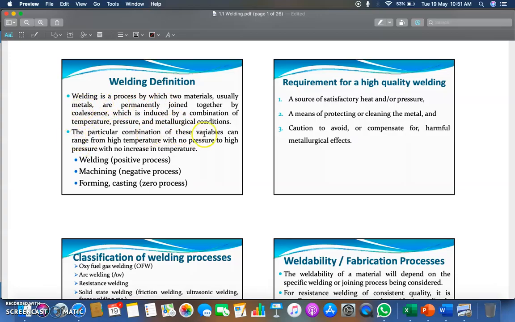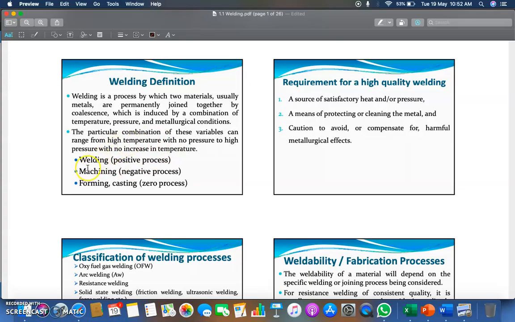The particular combination of these variables can range from high temperature with no pressure to high pressure with no increase in temperature. It means either there is no effect of temperature and only pressure is there, or there is no pressure and only temperature is there, or something in between these two conditions. So the particular combination can change accordingly.